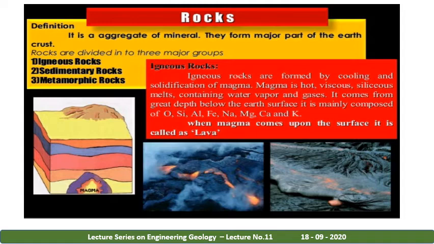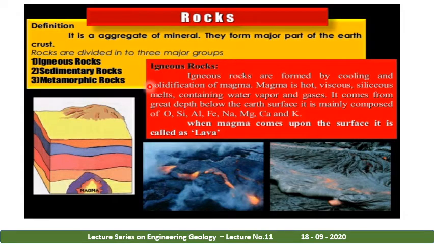In this diagram you can see how igneous rocks form. This is the lava which forms on the earth crust. This is the magma. When magma comes out on the earth's surface, it forms a new type of rock, that is basalt rock, or else you can say extrusive rocks. If rocks form beneath the surface, then they are called intrusive rocks. If rocks form on the earth's surface, then they are called extrusive igneous rocks.